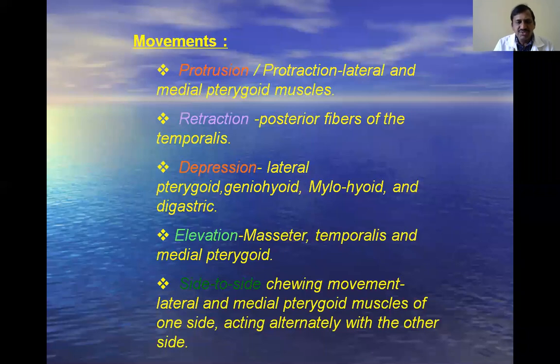First, the lateral pterygoid muscle contracts, and it rotates the head of the mandible like this.